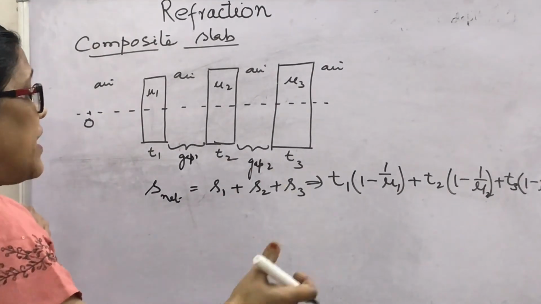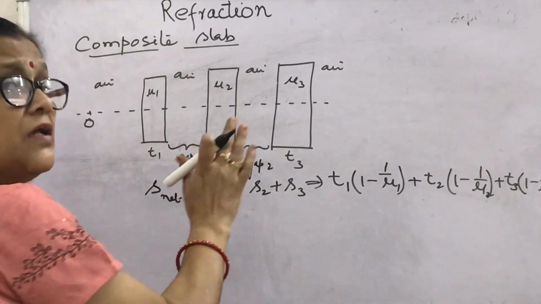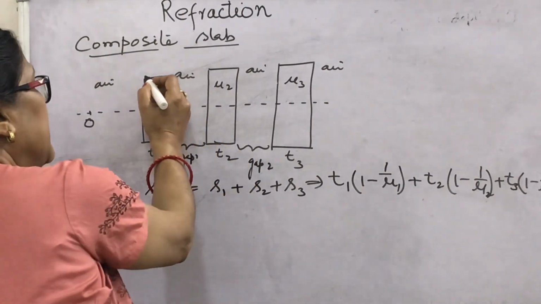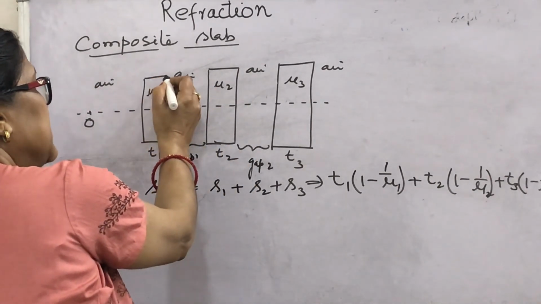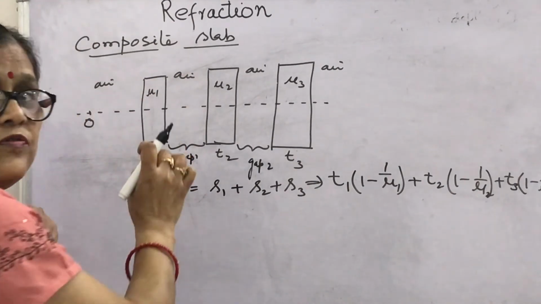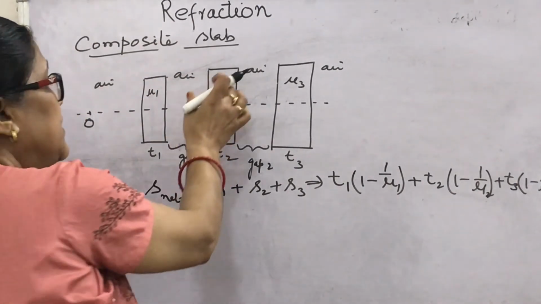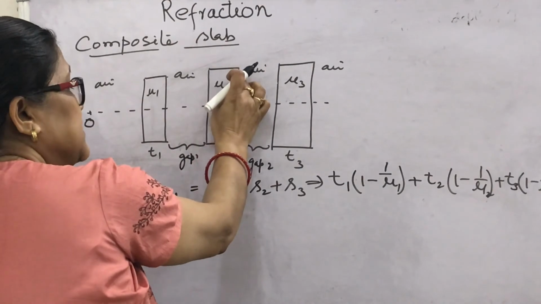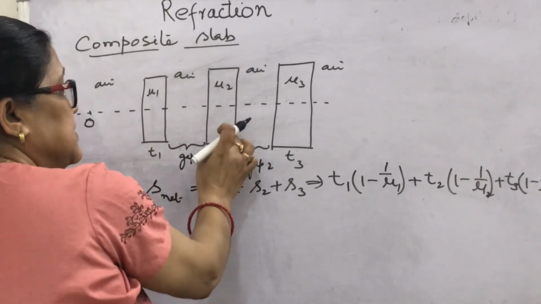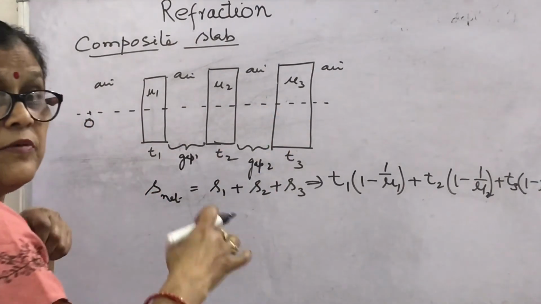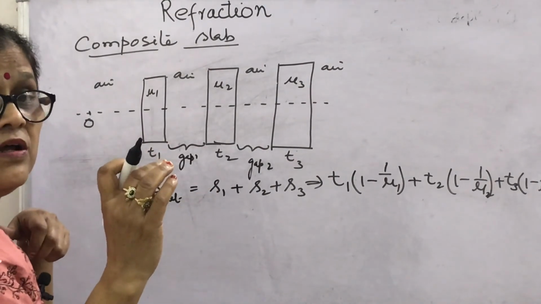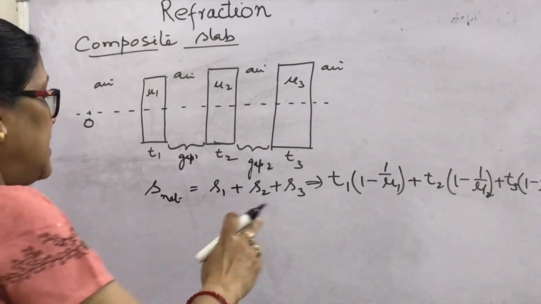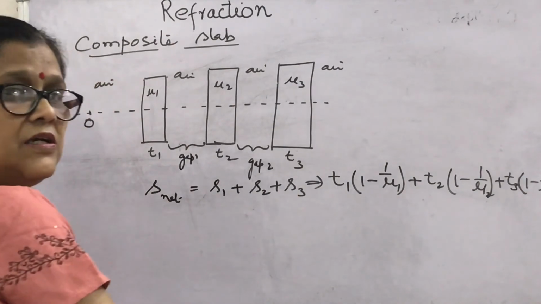So how to calculate net shift? One way is to find the refraction from the first surface, then the second surface, then take the difference, and you will find S1. Then similarly for the second slab and then the third slab, it will be very complicated. How to get the result directly? By using this relation.